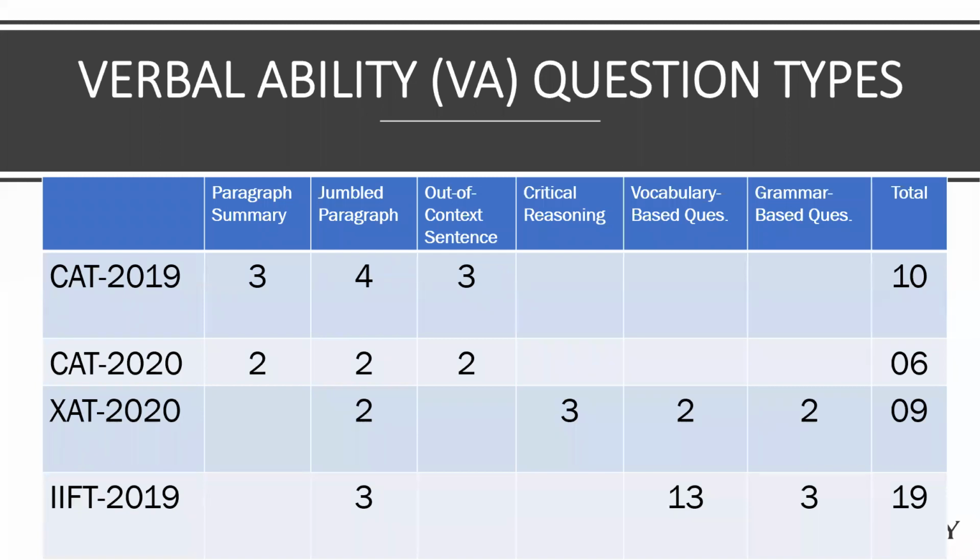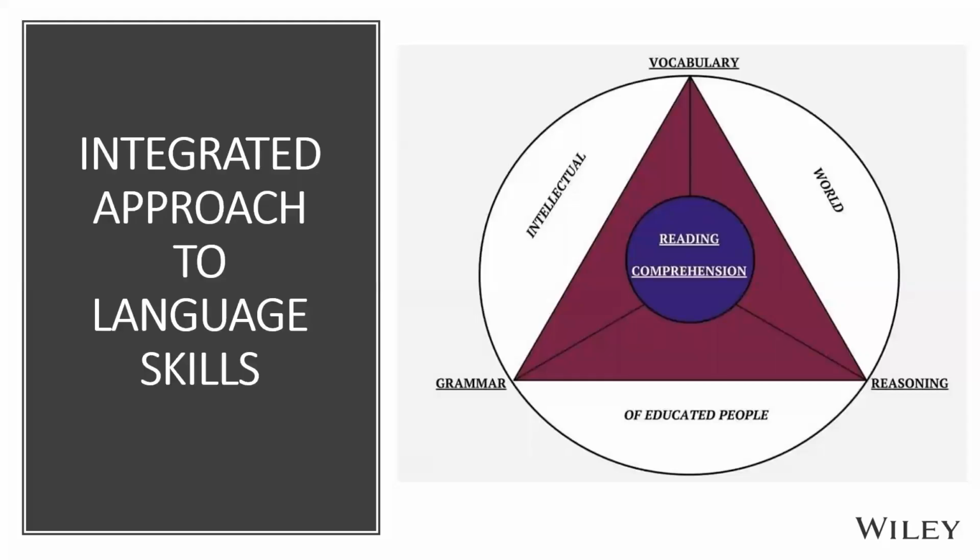Okay, let's move further. Now, since we now saw it as compartmentalized, RC, VA separate, then within VA, all the question types, English seems to be all broken up into different compartments. Now that is the biggest mistake that you guys make. You must understand, I saw my son grow up, develop his language. Now I'm seeing my grandson grow up. So when you see from childhood how language builds, then you see how they are so interconnected.